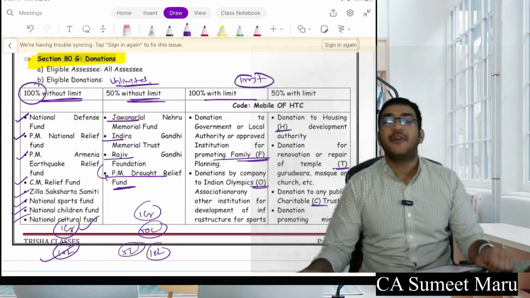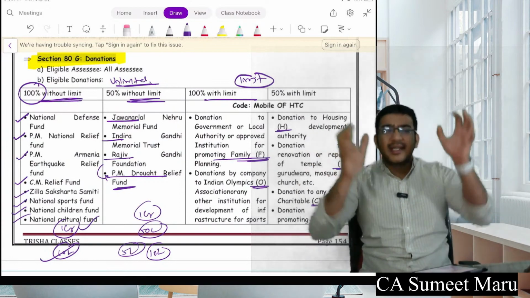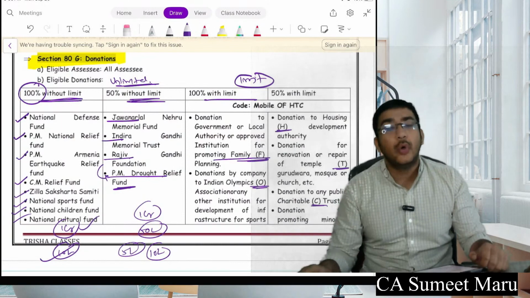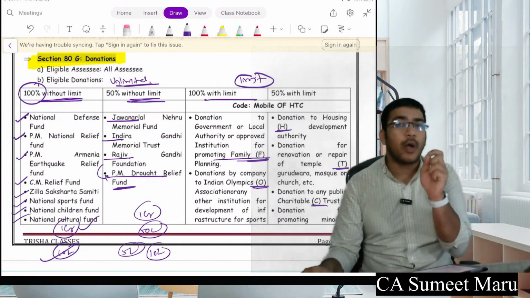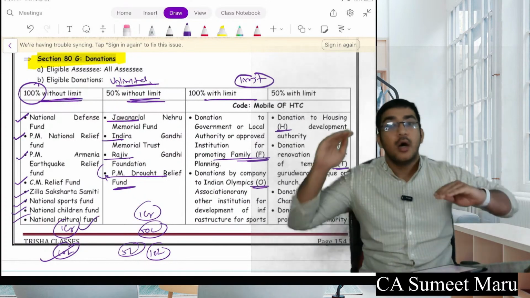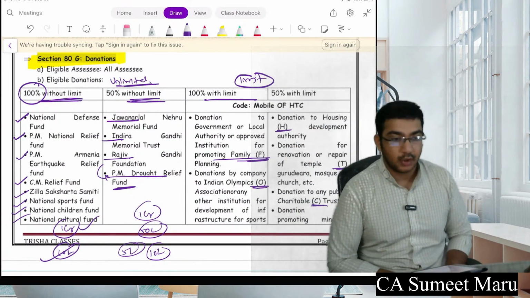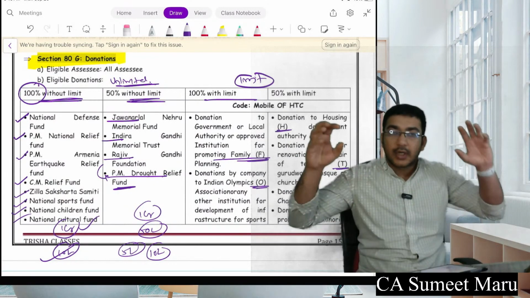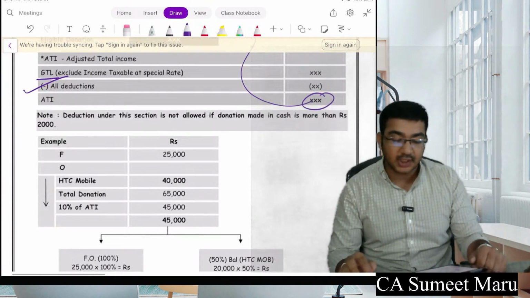Okay. Then going further, in the limited category, please remember, take all the deductions of limited category, that can be 100% or 50%. Do it total, and maximum allowed would be 10% of adjusted total income. What is adjusted total income? It is nothing but your gross total income minus deductions. Or if you pay to any minority trust, in this case you will get a separate deduction of 50%. So you do 100%, 50% total, maximum allowed up to the limit. We have seen the questions also for this.